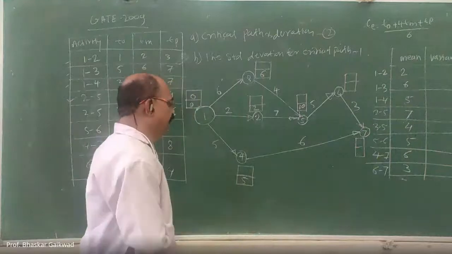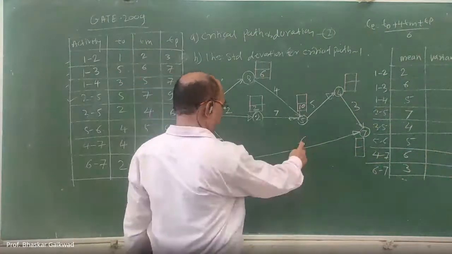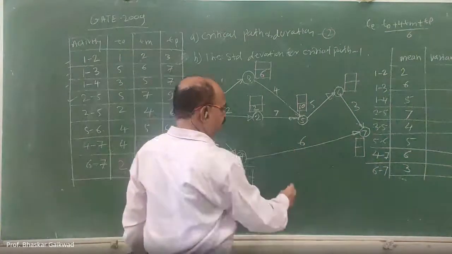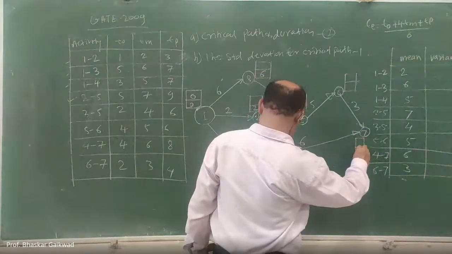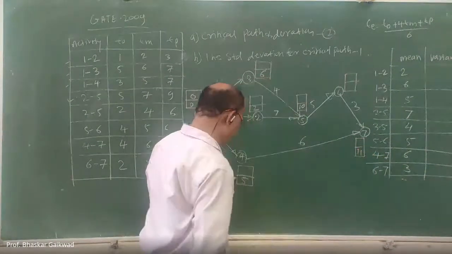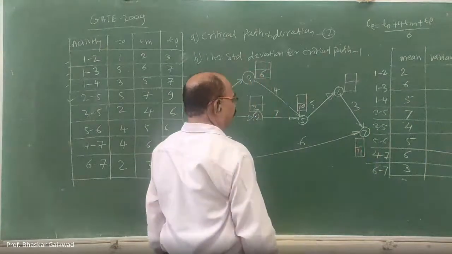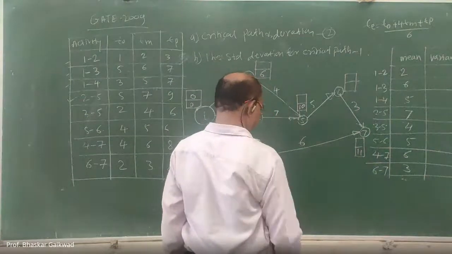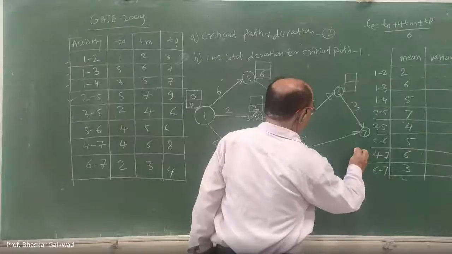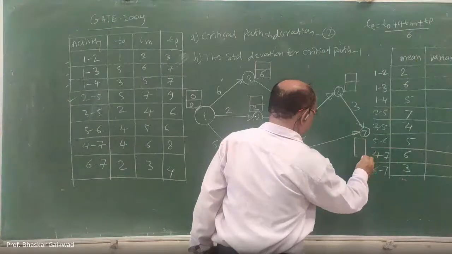Right. After this, you come to this. So 5 plus 6, how much? 11. Because this is our earliest start time plus duration 6, 11. After this, first we have to calculate 10 plus 5. Yes, this is correct.